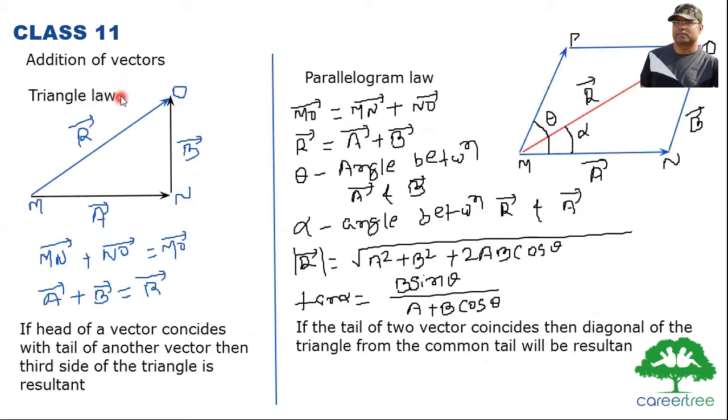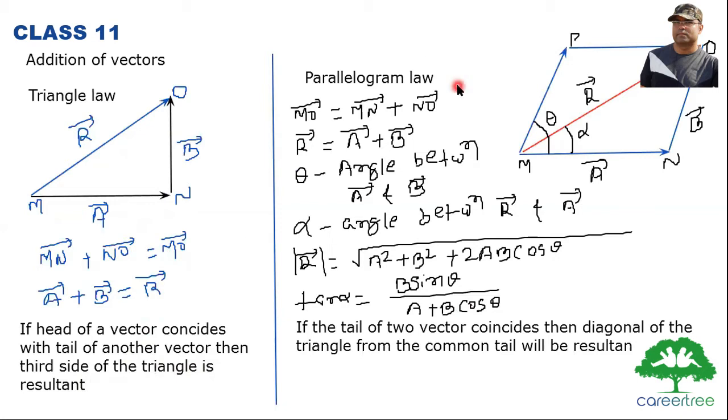One of the laws is triangle law. Triangle law basically says if head of a vector coincides with tail of another vector, then the third side of the triangle is the resultant. Suppose MN is a vector and NO is another vector, then the third side will be MO. MO vector will be the sum of two vectors, and the sum of two vectors we also call resultant. Whenever we say resultant, it means addition of vectors, right? So we can say MO vector is equal to MN vector plus NO vector. So this is triangle law.